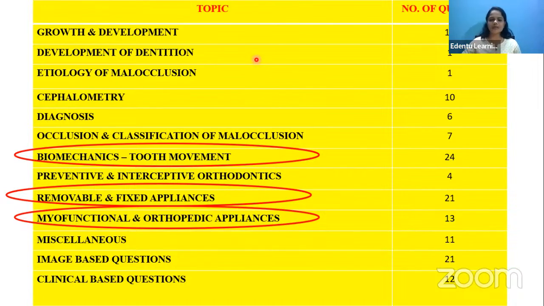Okay, any other doubts, doctors? Dr. Geeta, did I make myself clear? Dr. Navya, Dr. Piyush, any other questions? Any other doubts? Okay.